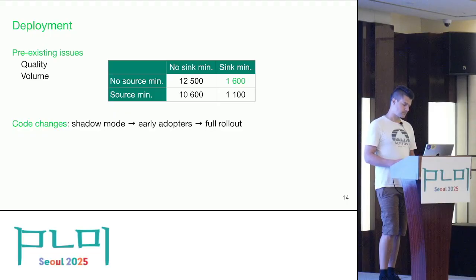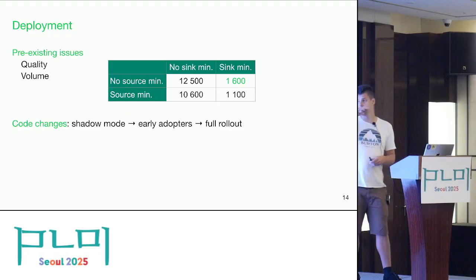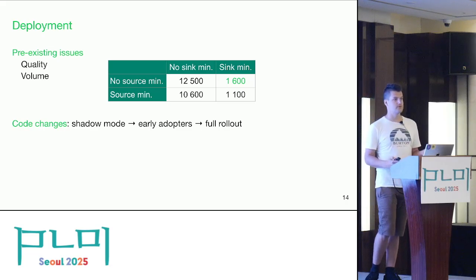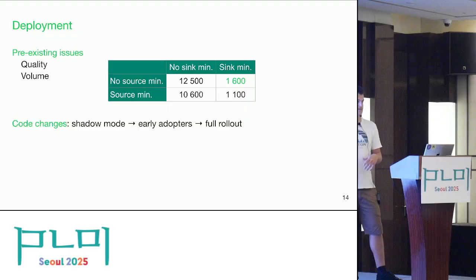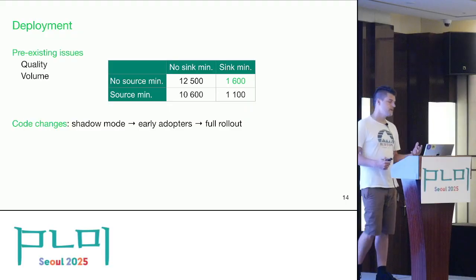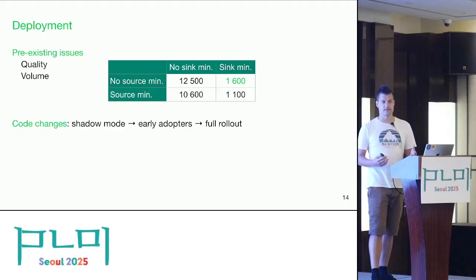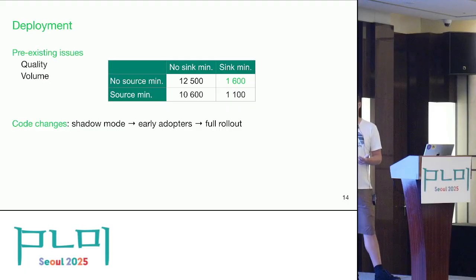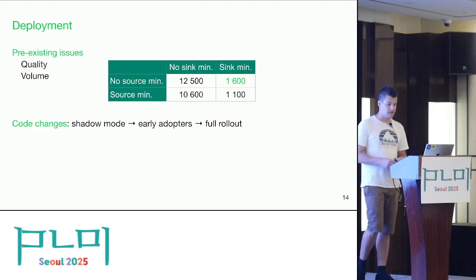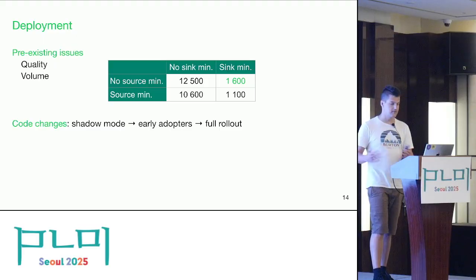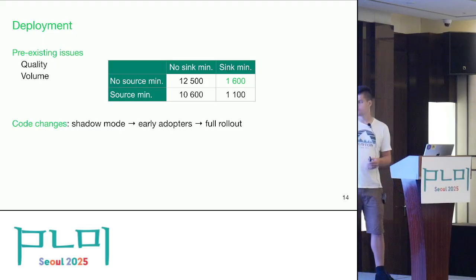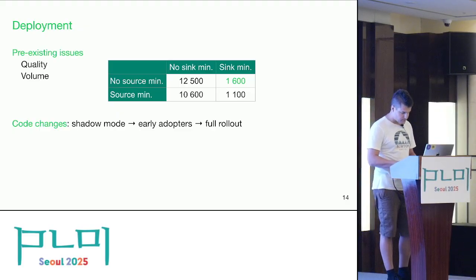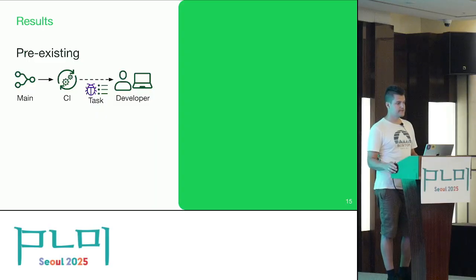And so after we were happy with the quality, then we started to roll out this on every code change, first in a so-called shadow mode, where the analysis was already running for every code change, but the developers did not see any signal. It was only us who saw the signal on some internal dashboards, so we could see exactly what the tool would report on which code change. Then we had a group of early adopters, and then we had the full rollout.